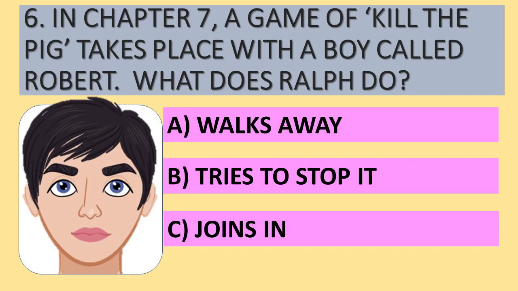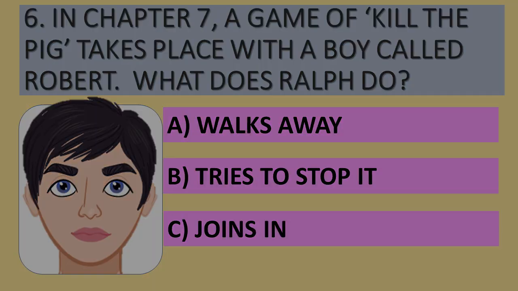Question number 6. In chapter 7, a game of Kill the Pig takes place with a boy called Robert, who they pretend is the pig. What does Ralph do at this point? Does he A, walk away? Does he B, intervene and tries to stop it? Or does he C, join in?